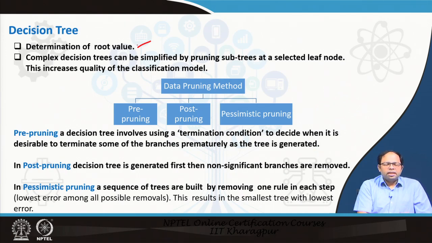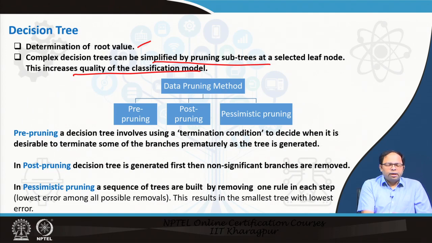This is the first thing that needs to be known, and then complex decision trees can be simplified by pruning subtrees at selected leaf nodes, and this increases the quality of the classification model. Too much classification into these branches is not good, so some amount of pruning techniques are also followed. There are three ways we can prune.